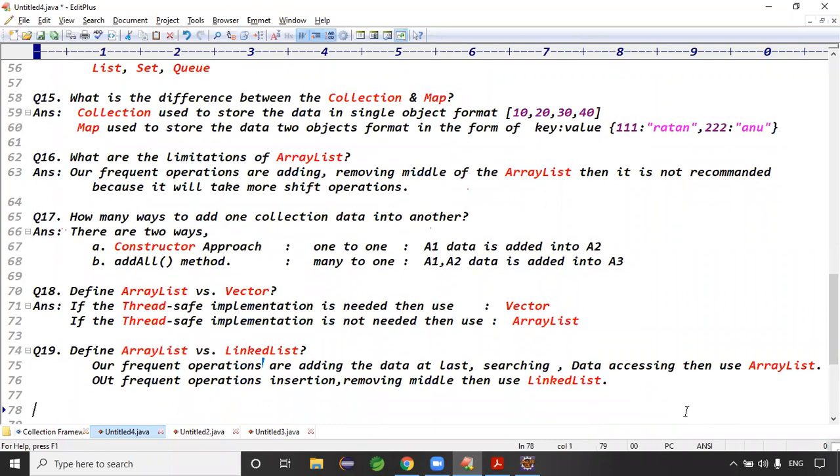Our frequent operations are adding data at the last. I'm not talking about limitations, guys. I'm talking about the advantages of ArrayList versus LinkedList, right? When to use ArrayList and when to use LinkedList. If our frequent operations are adding data at last, searching, and data accessing, then use ArrayList.